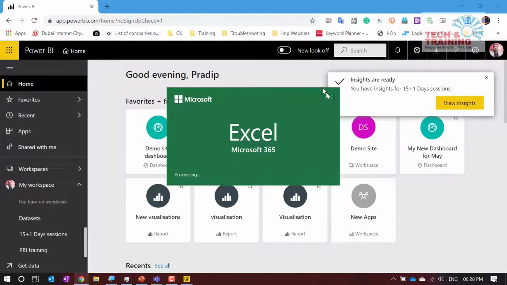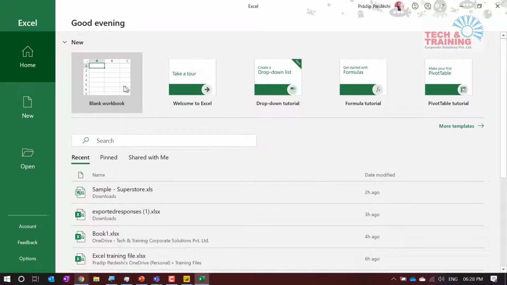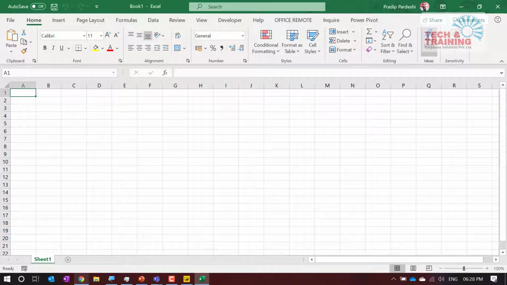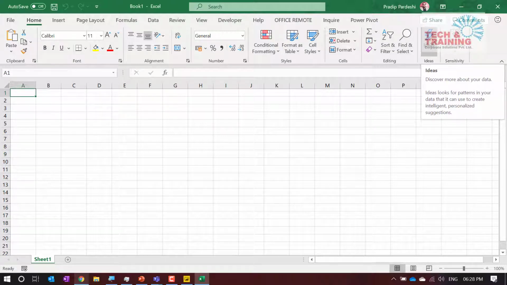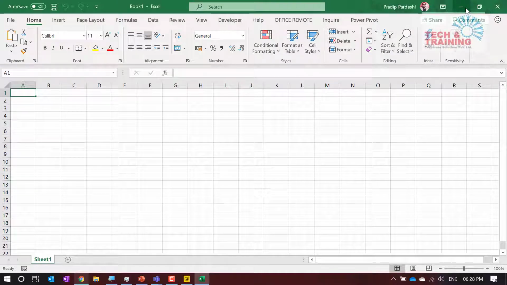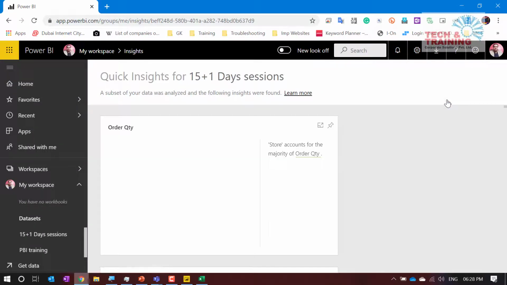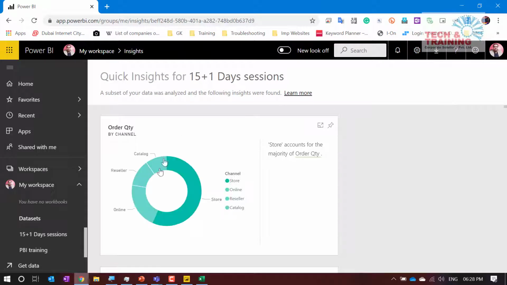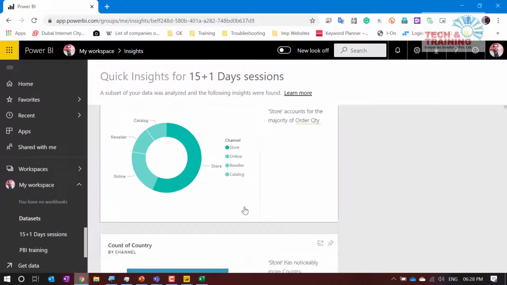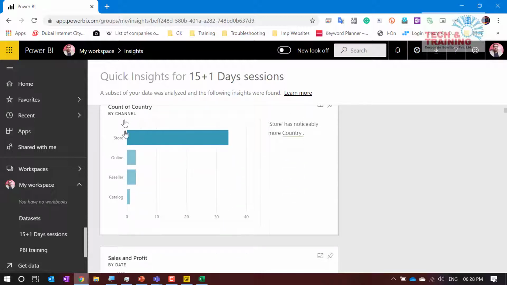Maybe the icon would remind you which feature I am talking about. I'm not doing that feature, but this Ideas. What that did was automatically give me a lot of insights about my data. So here, the same insights are going to be generated by Quick Insights. I clicked on Quick Insights and see here it has created this chart, order quantity by channel. Then count of country by channel.